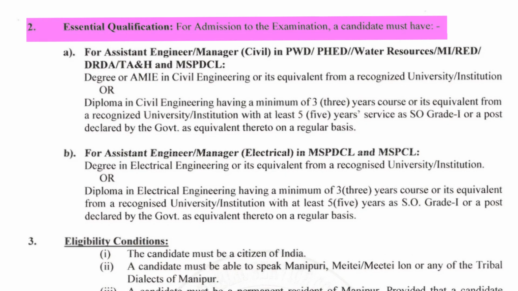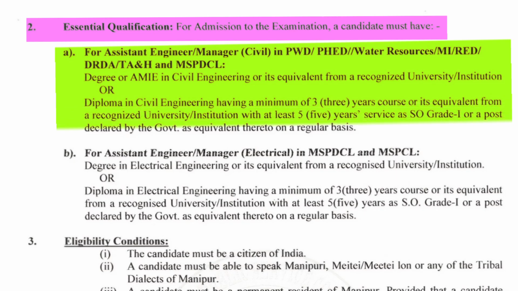Now for essential qualifications. For serial number A, we have Assistant Engineer/Manager Civil in PWD, PHED, Water Resources, MI, RED, DRDA, DANH, and MSPTCL. The required essential qualification is degree or AMIE in civil engineering or its equivalent from a recognized university or institution. And also another option is diploma in civil engineering having a minimum of 3 years course or its equivalent from a recognized university institution with at least 5 years service as SO grade 1 or a post declared by the government as equivalent thereto on a regular basis.